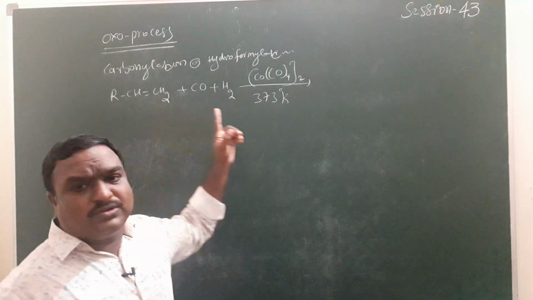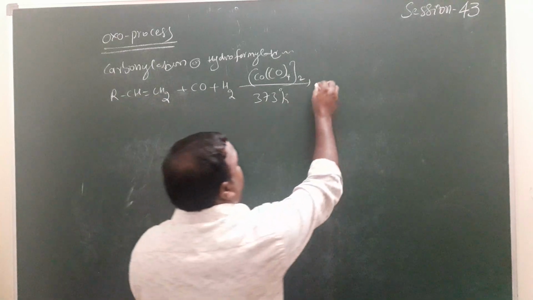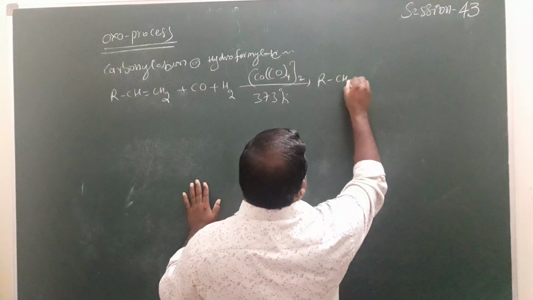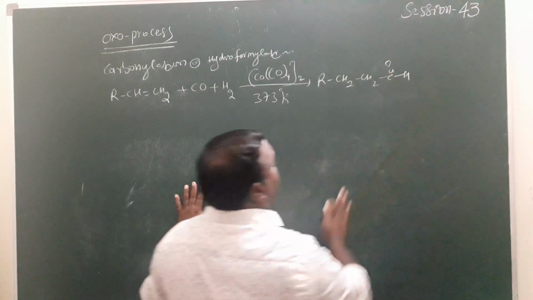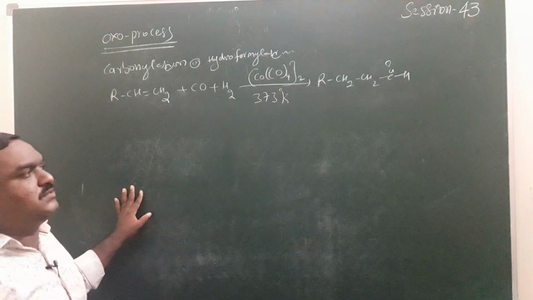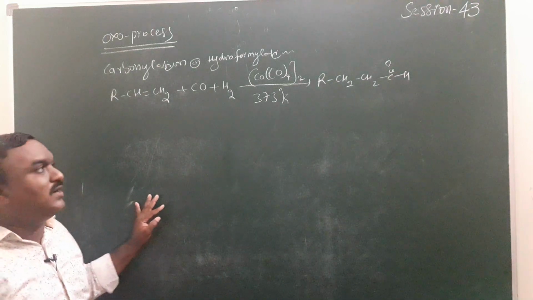The molecule forms the product RCH2CH2C=O with H, which is the way to form the product.